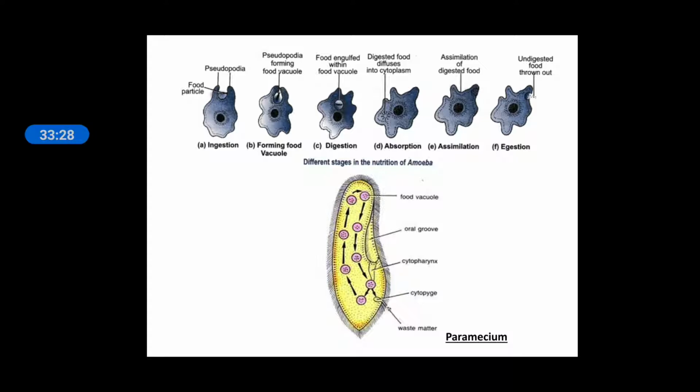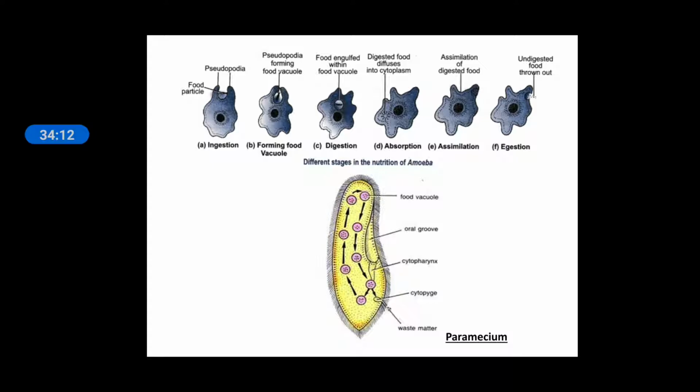In the first line, you can see all the steps of taking food by the amoeba. A, this is ingestion. They prepare the pseudopodia to take in the food particle which is present outside. B, forming food vacuole. The pseudopodia enclose the food particle, so the enclosed region becomes a food vacuole. C, digestion. When it encloses completely, then they release certain enzymes in this food vacuole, and it will digest it.